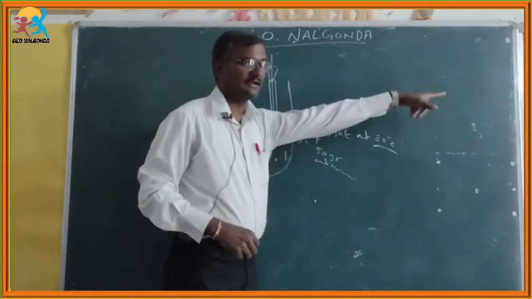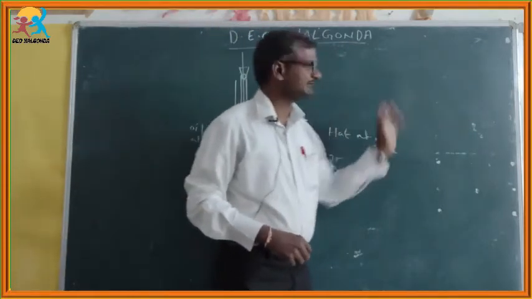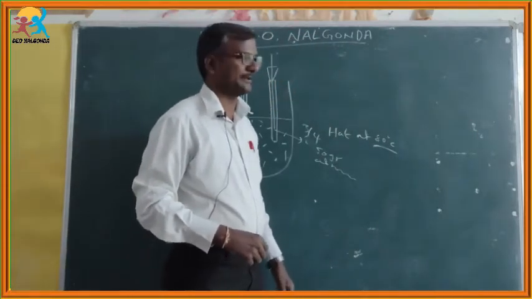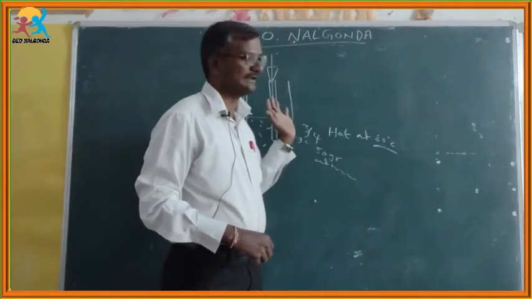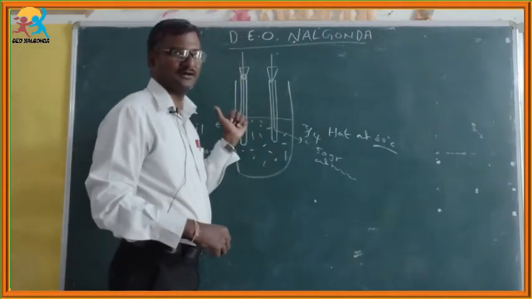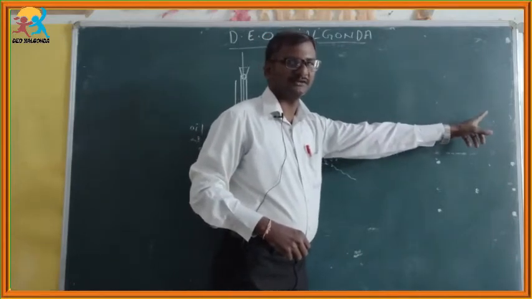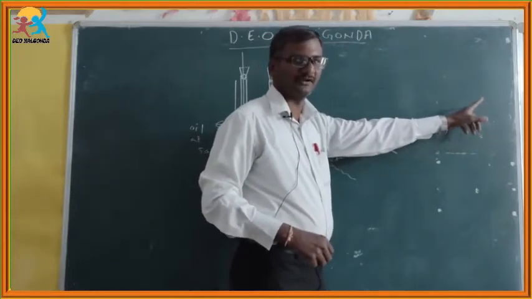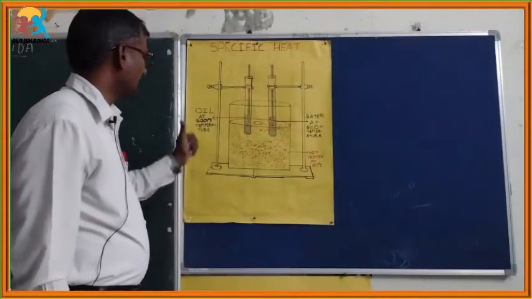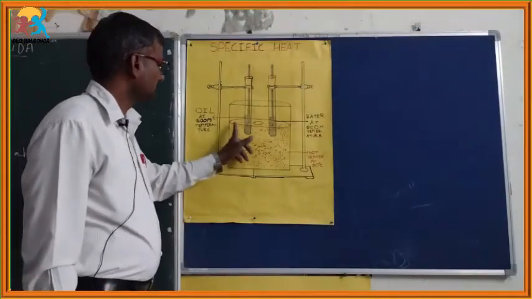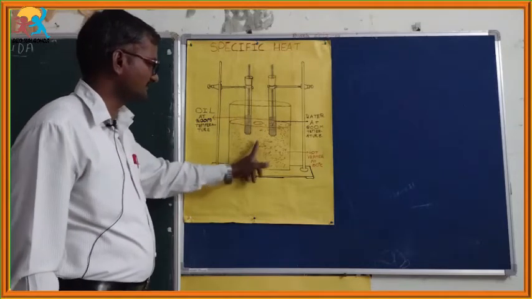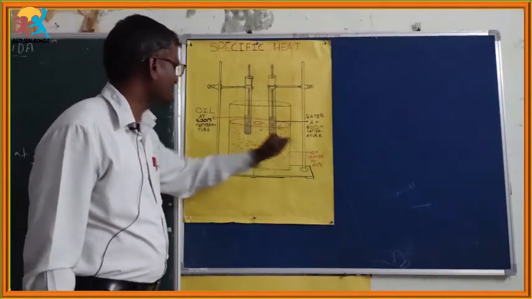Once you see the diagram, which was drawn on paper, this one is the rough diagram. I am showing you the neat diagram which I drew on the chart. In the large beaker, we have placed 3/4 water at 80 degrees centigrade.